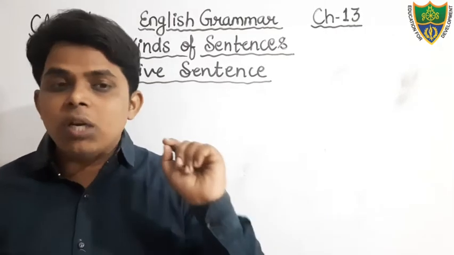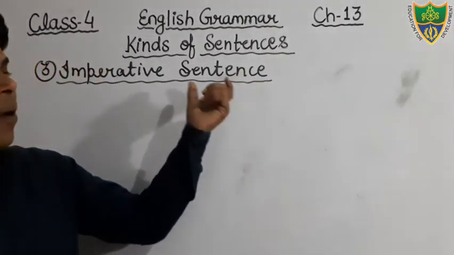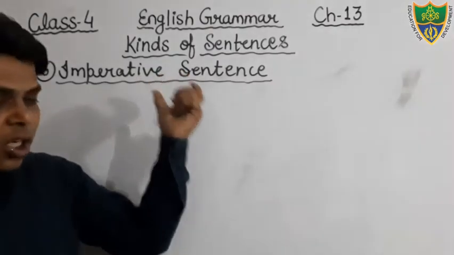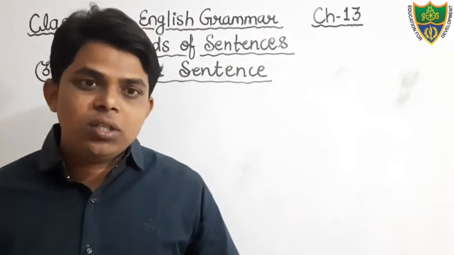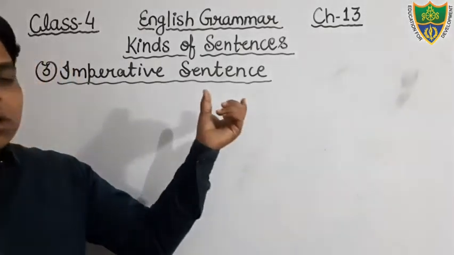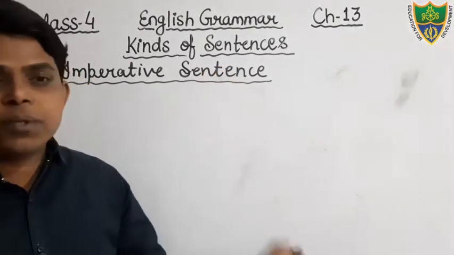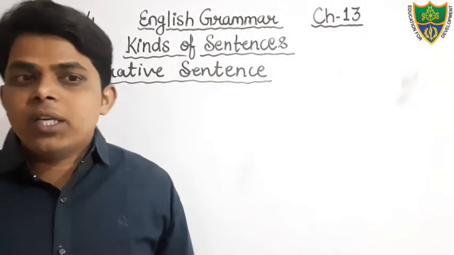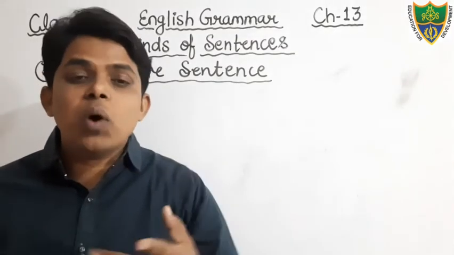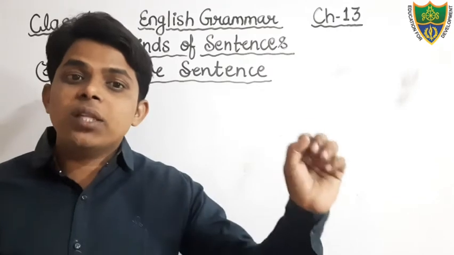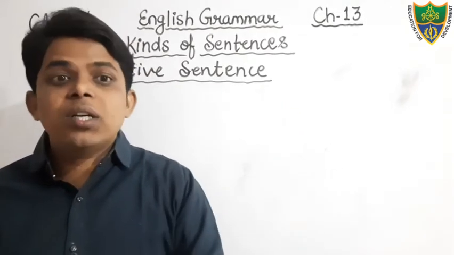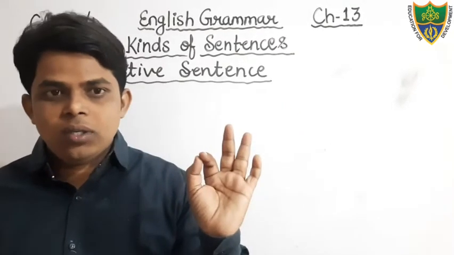Okay, students? So keep in your mind, in this type of sentence, the subject you is always hidden. Generally, we do not get the subject in this kind of sentence. For example, you can see, keep quiet. This is a kind of order. But the subject is not mentioned here. But you is hidden.